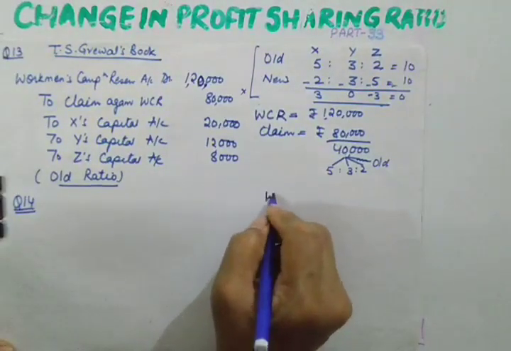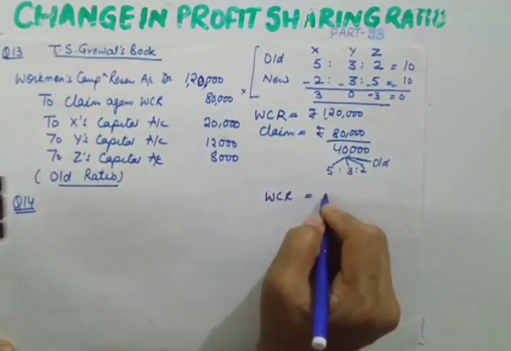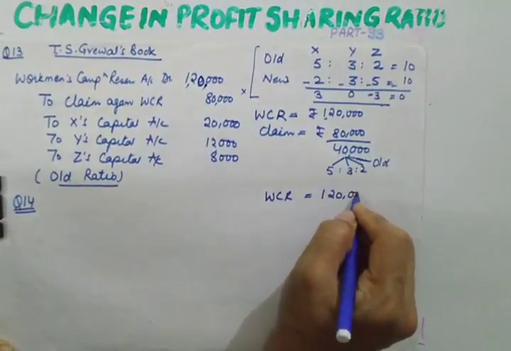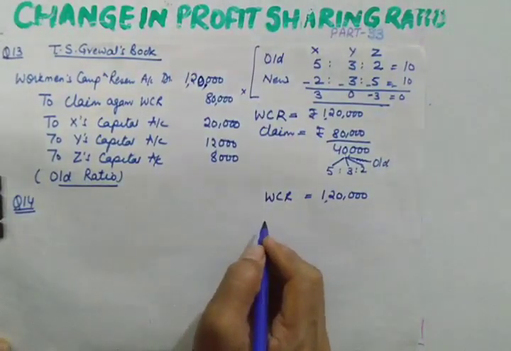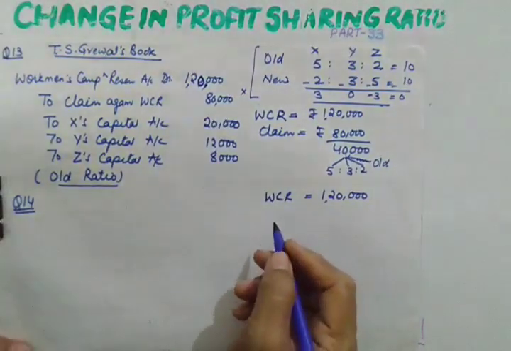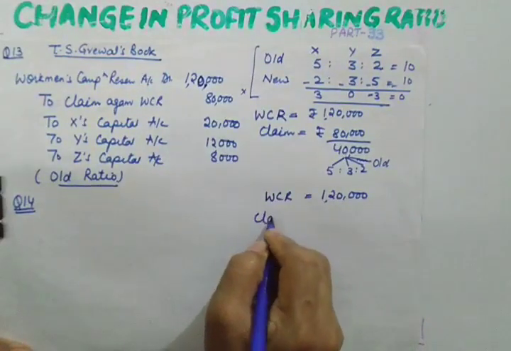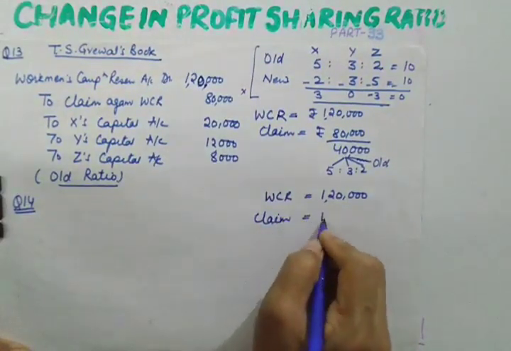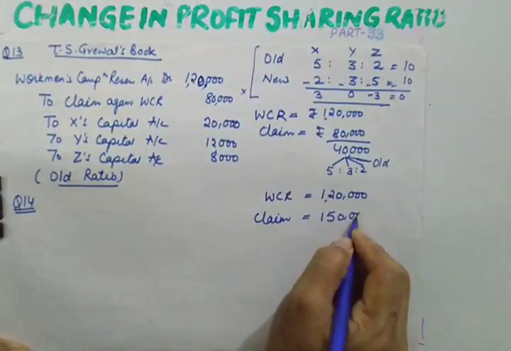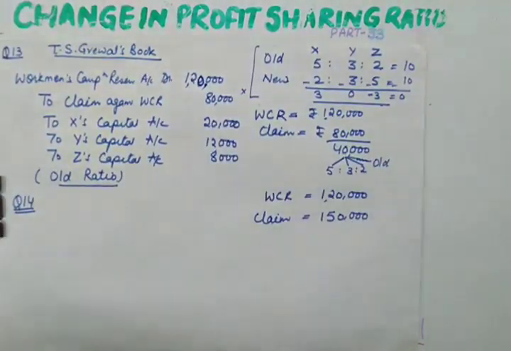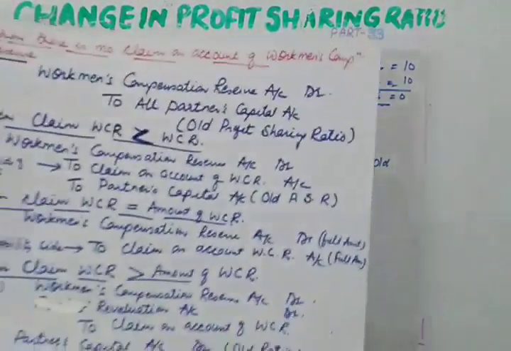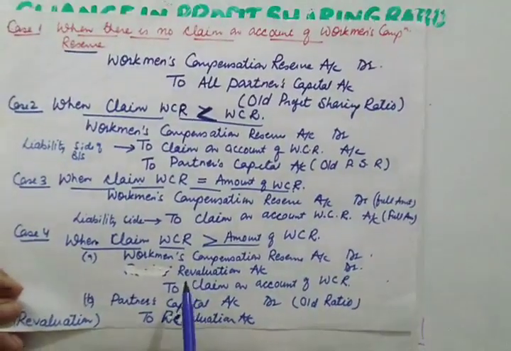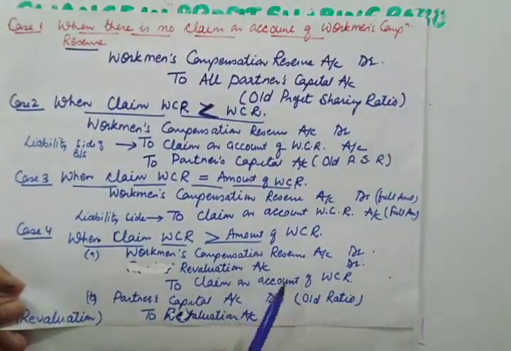How much workman compensation reserve we are having in this? 1,20,000. And what is the claim on account of workman compensation? Claim on account of workman compensation is 1,50,000. So what is to be done when claim is more?